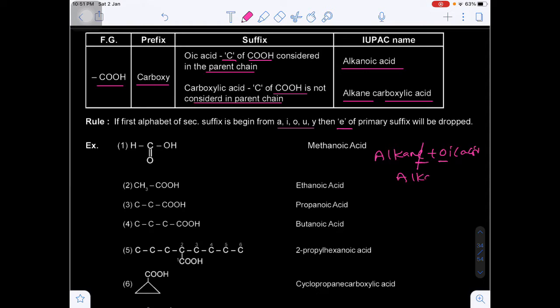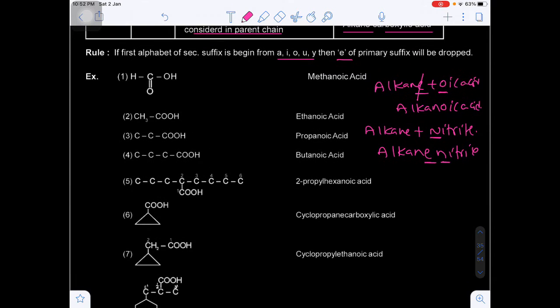So we say alkanoic acid. Are you getting my point? Suppose alkane plus nitrile: in nitrile the first letter N is not a vowel, so we can directly write alkanenitrile. Here we should not omit the letter E. Are you getting my point? Because the next letter N is not a vowel, it is a consonant.